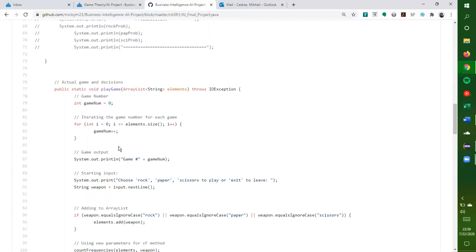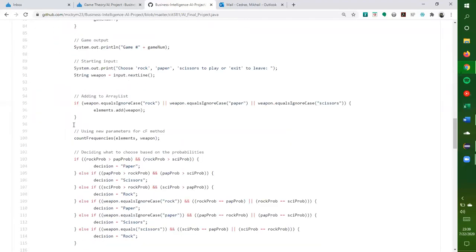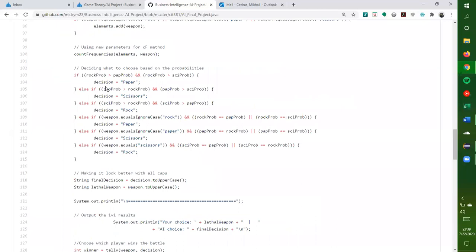Okay, going back to the play game method. Over here, I do a couple of if-else statements. Mainly, if the rock probability is greater than the paper probability and the rock probability is greater than the scissors probability, then I think the AI should choose paper.